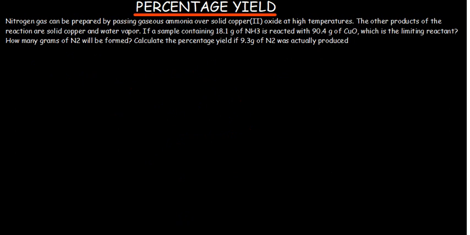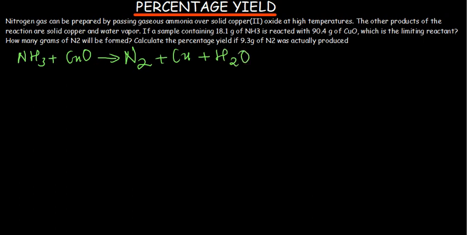So let's first determine the reaction. So we are saying a sample containing ammonia is reacted with copper oxide, and the condition has told us nitrogen gas can be prepared by passing gaseous ammonia over solid copper oxide. So when you react ammonia with copper oxide, you're going to produce nitrogen gas. So this is the first product. The statement continues to say the other products of the reaction are solid copper and water vapor, which is just water, H2O, but in gaseous form. So this is the reaction.